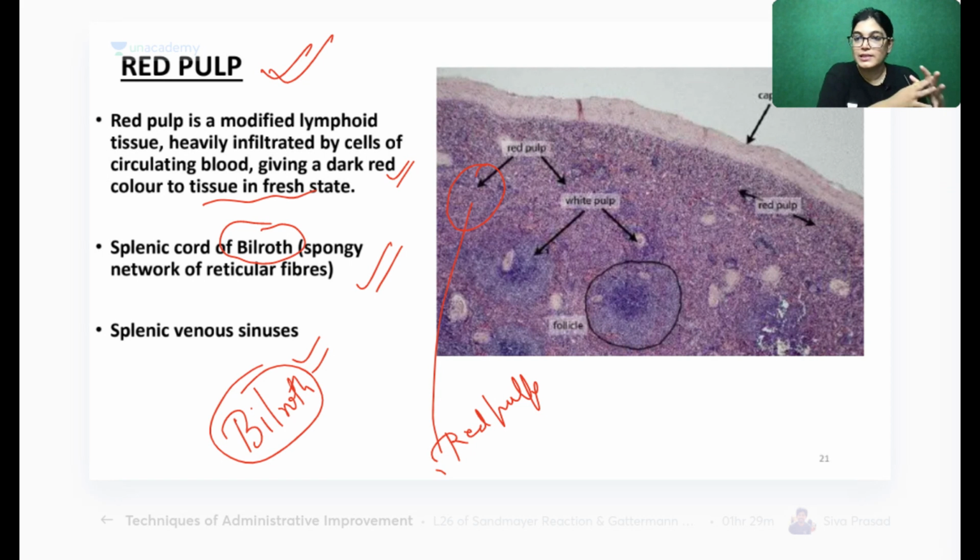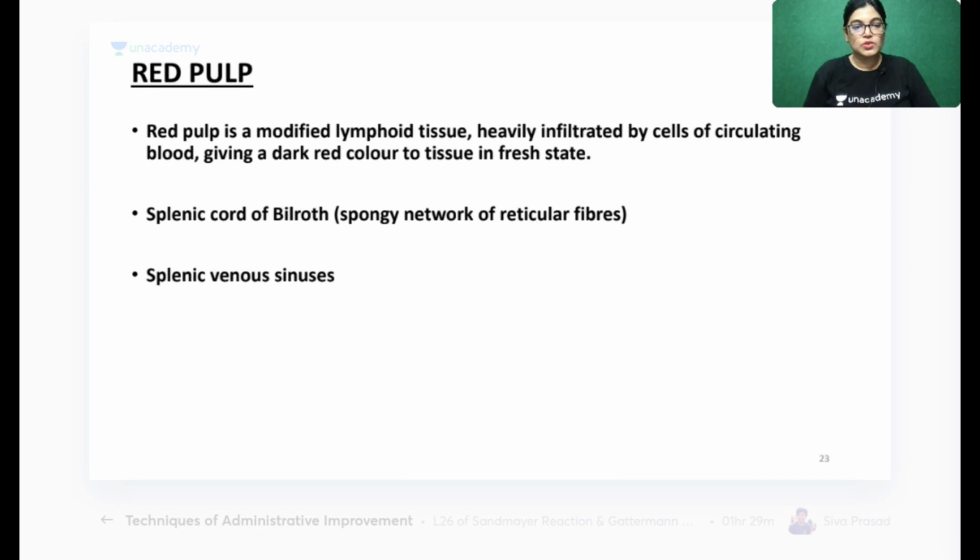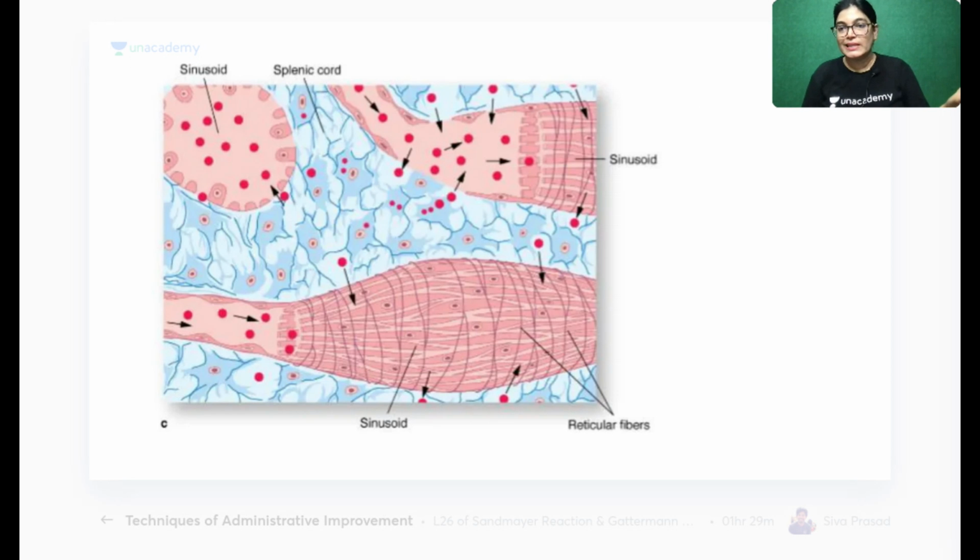So we will study for first year MBBS, and wherever there are certain points which are very important for Viva questions, which will be asked in your Viva examination and are important for your MCQs, I will target those points. Now, splenic cord of Billroth is a common question which is asked in Viva examination. So let me explain that. Splenic cord of Billroth. I will first explain it and then I will show you the literature part.